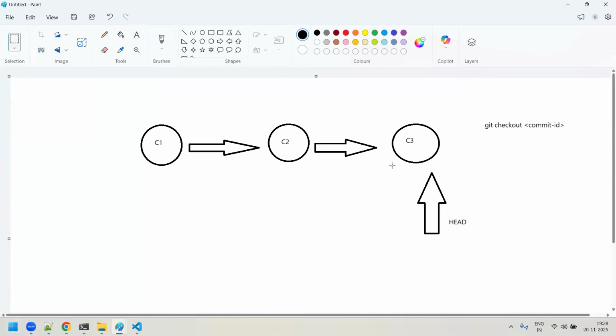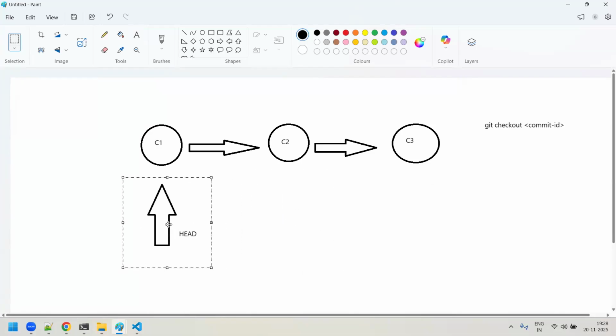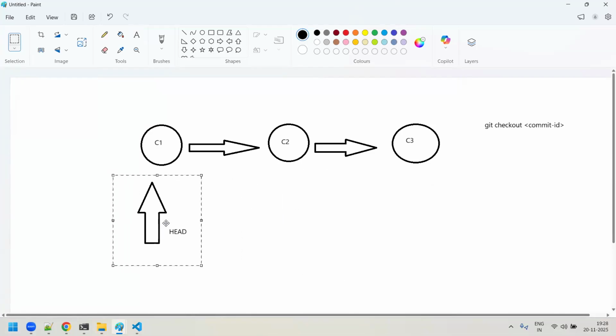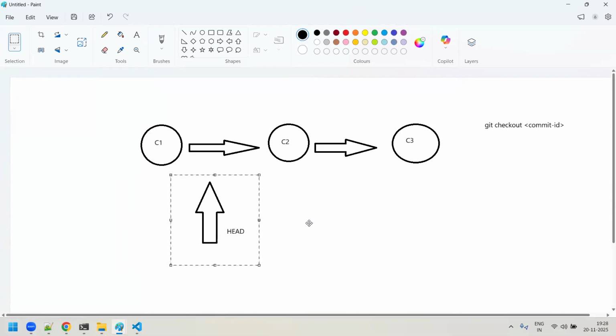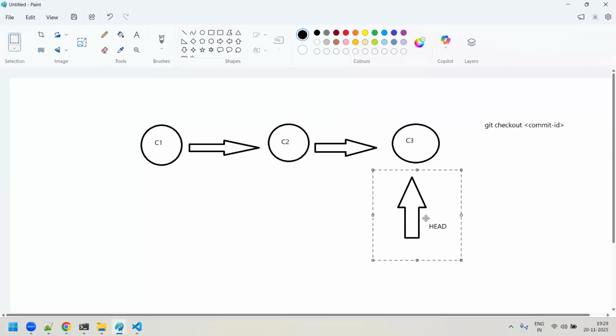Earlier, I checked out to the second commit, so head now points to the second commit. Whatever history has been maintained up to the second commit, you will be able to see it. Later, if you say, Rajesh, I want to move to the first commit, yeah, you can move to the first commit. So you can traverse this head anywhere within these commits with the help of the checkout command.